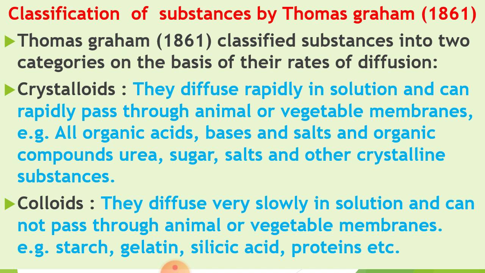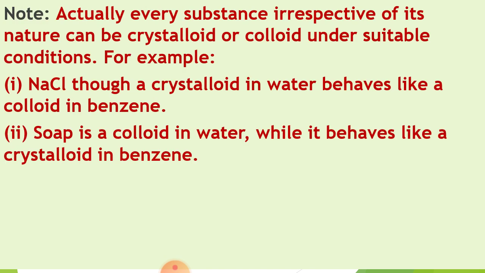So Thomas Graham categorized substances into two types, but this theory is discarded because a crystalloid can change into a colloid by giving the required condition. Now here note, actually every substance irrespective of its nature can be crystalloid or colloid under suitable conditions. So here some examples are given. We discard this concept.